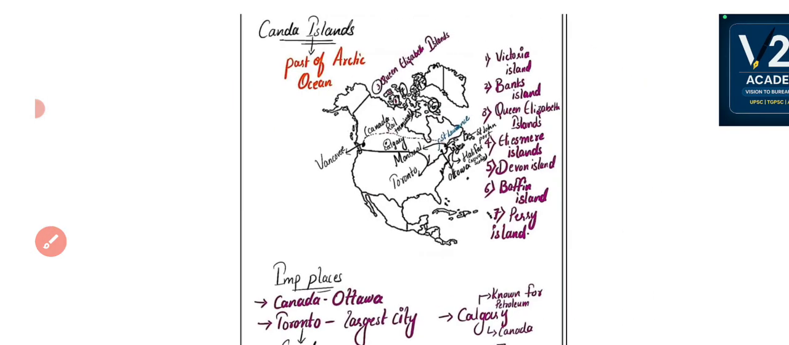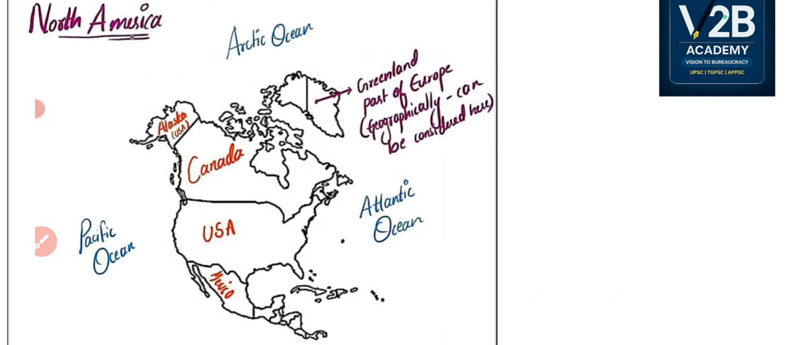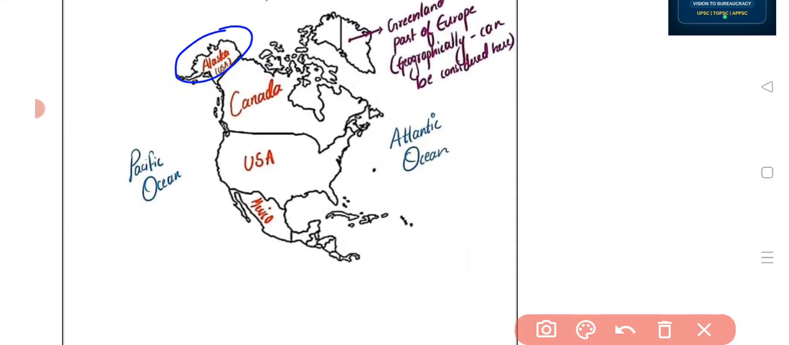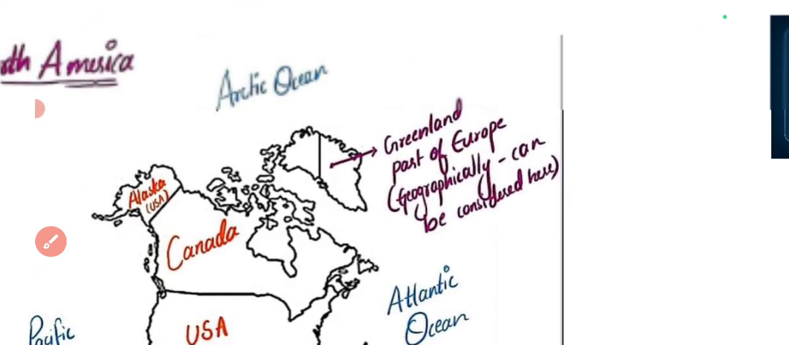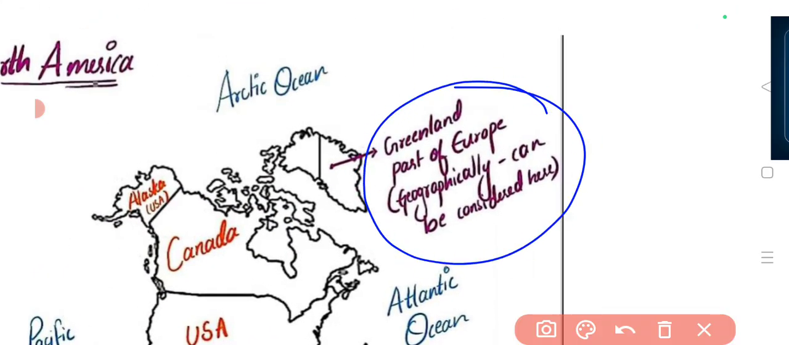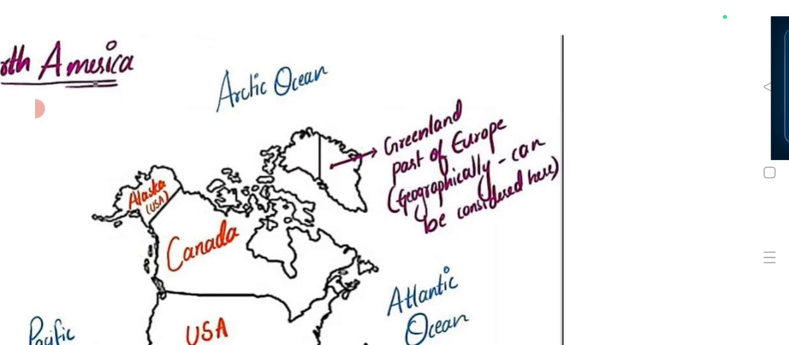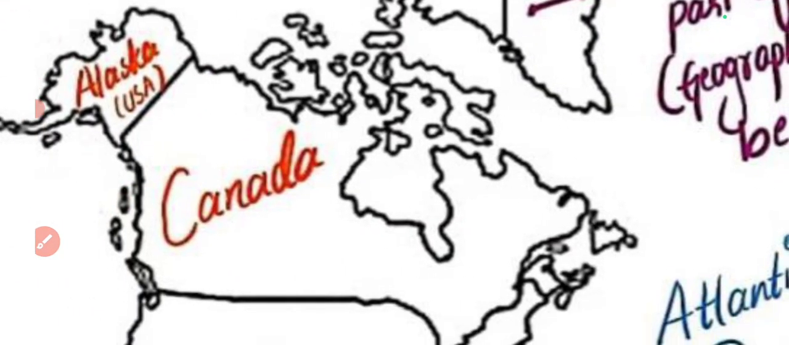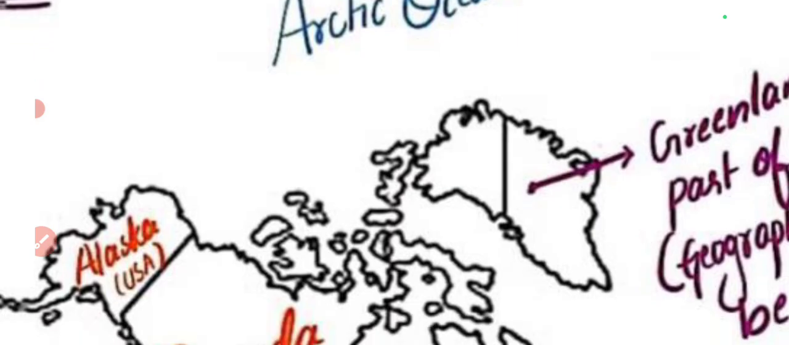So whatever we have learned till now, let's revise. So we have learned the different places, like we have seen this is Alaska, which belongs to USA. This is Canada. This is USA again, Mexico. And apart from that, we have seen Greenland, which is geographically part of North America, but not politically. We generally say it is a part of Europe only. Okay, there are important islands, locations that we have seen, which belong to Canada and which are in the Arctic Ocean.